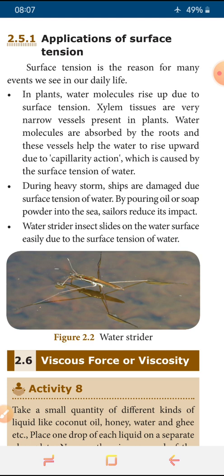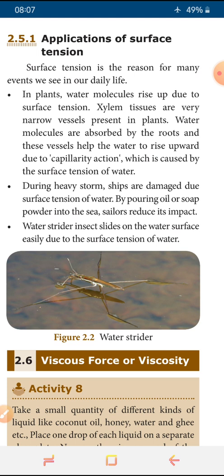And the second application: during a heavy storm, ships are damaged due to the surface tension of water. By pouring oil or soap powder around the ship into the sea, sailors reduce its impact. So this oil is poured around the ship, and we can reduce the damage during the heavy storm.